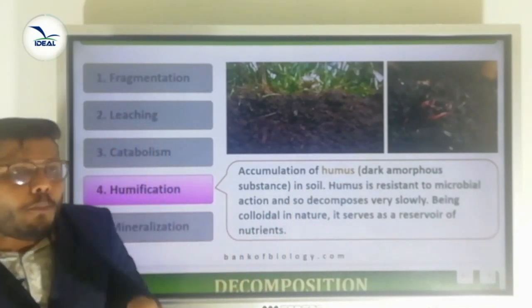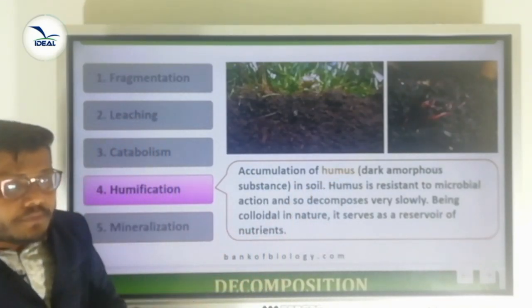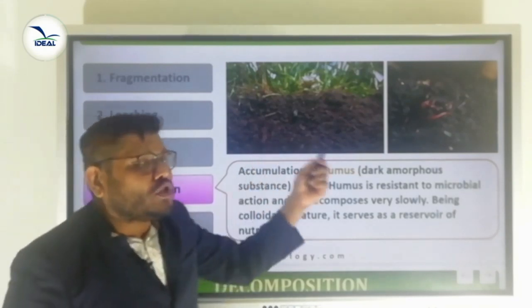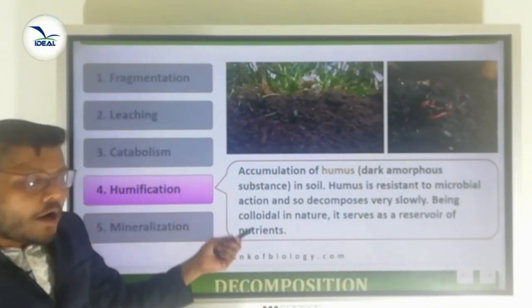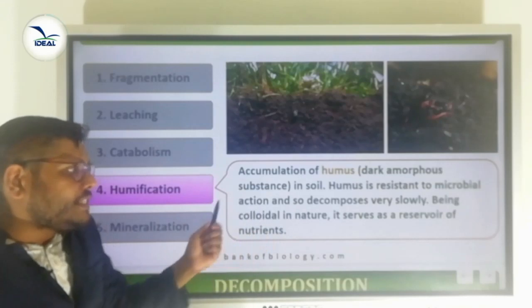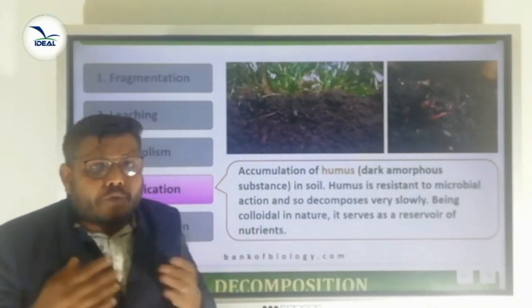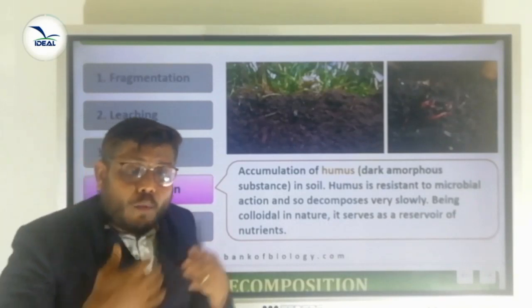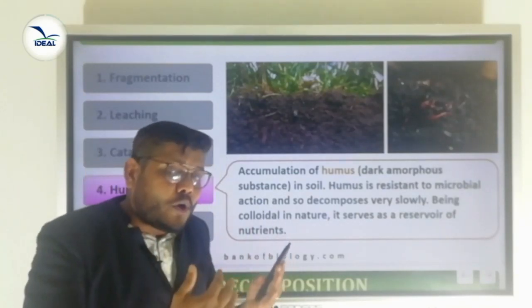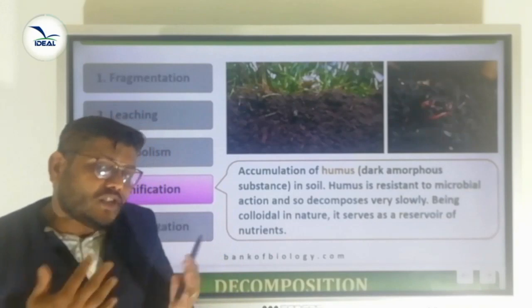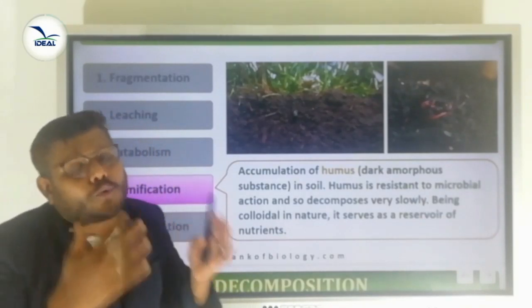Humus is resistant to microbial action. That is the reason why the decomposition is very slow. Being colloidal in nature, it serves as a reservoir of nutrients. That particular humus contains a number of nutrients. We already know, what are the nutrients required for the growth of plants? Last year we already learned about the mineral nutrition lesson.